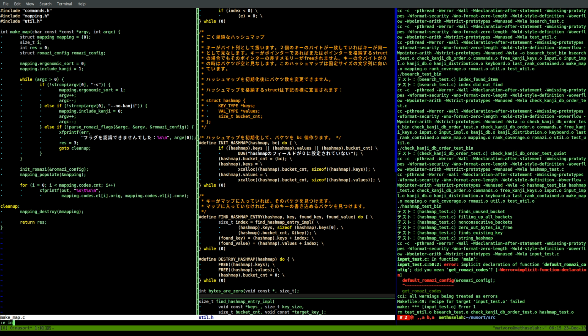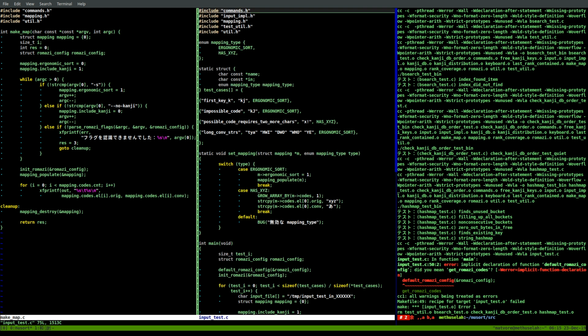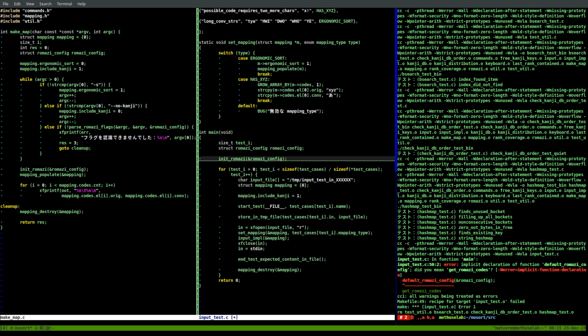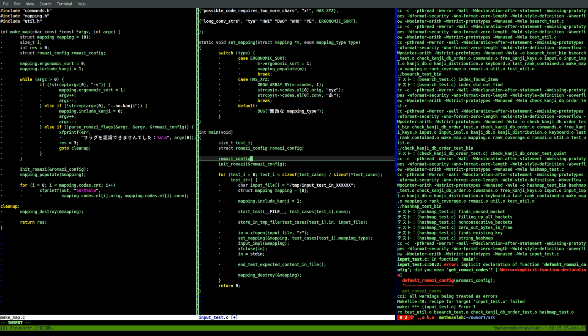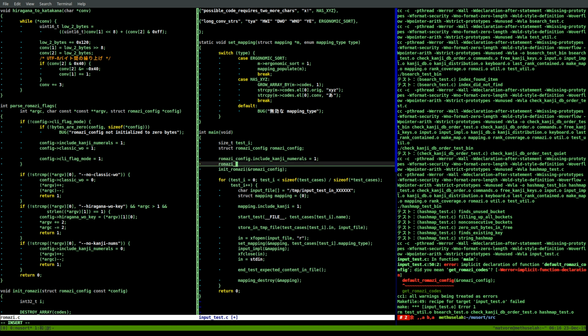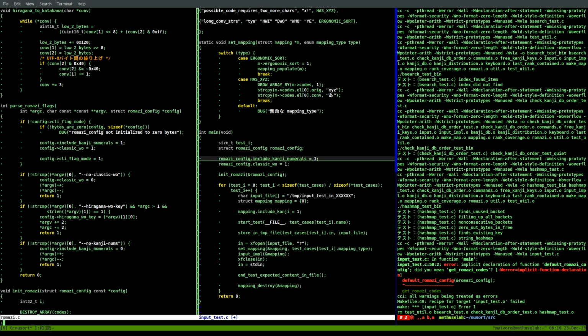Okay, input test. Now here's an example where we want to set this programmatically, so we don't need to call default. We need to set the values ourselves. So we'll do g config dot c, edit dot c. Defaults are include kanji numerals is 1. G config dot classical is 1. Okay.